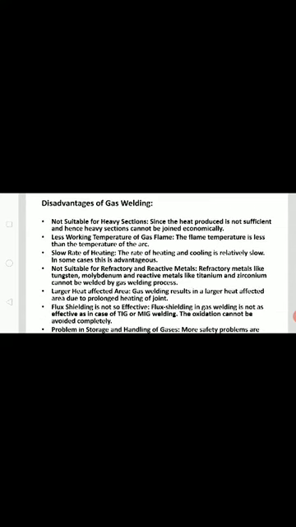Coming to the disadvantages, not suitable for heavy sections, since the heat produced is not sufficient and hence heavy sections cannot be joined economically. Less working temperature of gas flame. The flame temperature is less than the temperature of the arc. Slow rate of heating. The rate of heating and cooling is relatively slow. In some cases, this is advantageous.